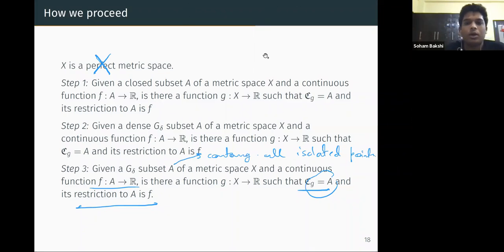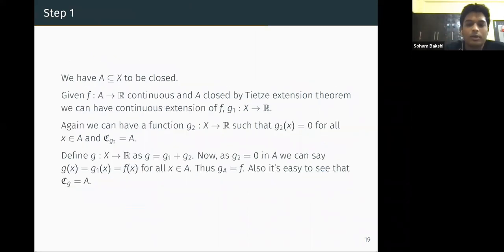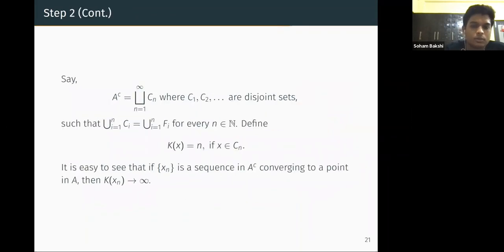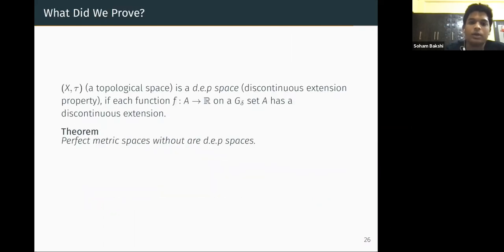Okay. And yeah, so that is what we are doing, and that is what we wanted to prove. So we are done almost. So let us just sum up what we did in technical terminology. A topological space is called a DEP space, from discontinuous extension property.